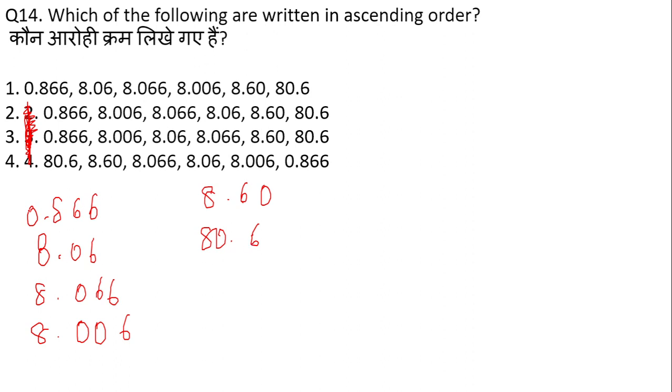These are the common numbers, and you have to tell which one should be the smallest, or you have to simply arrange them in the ascending order.